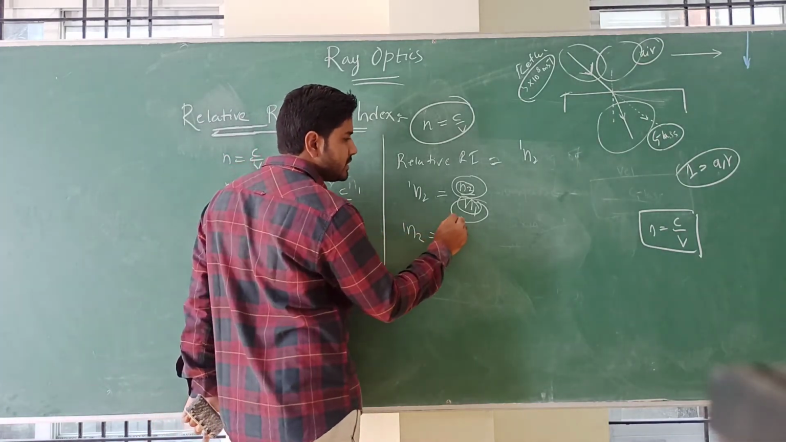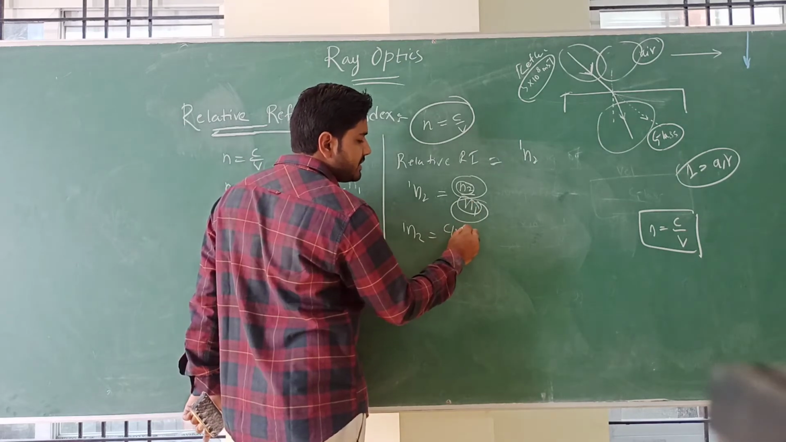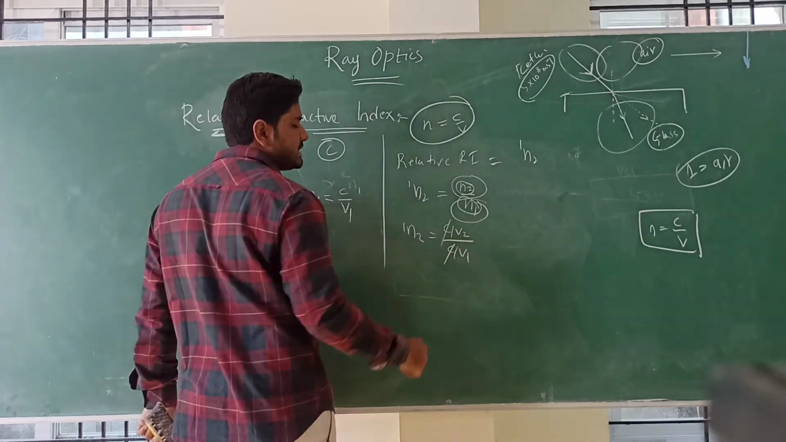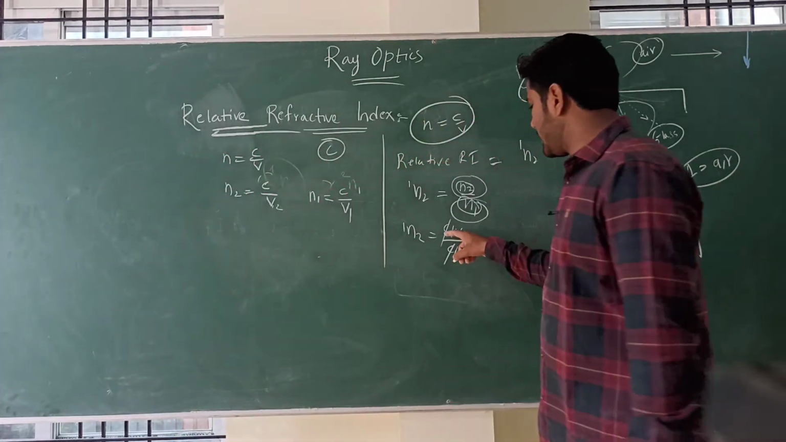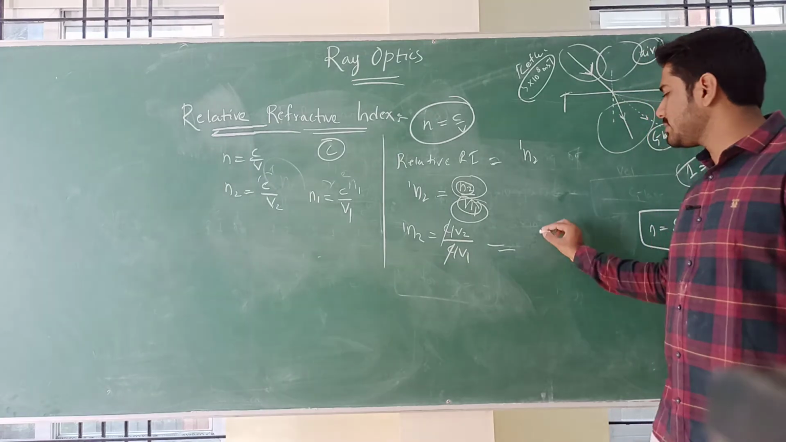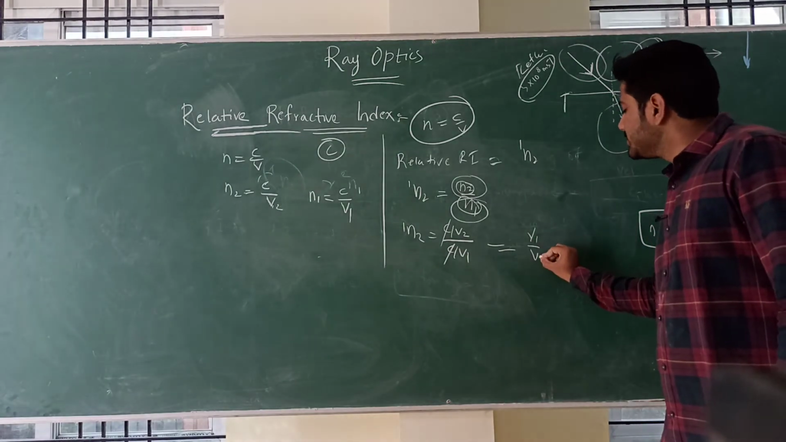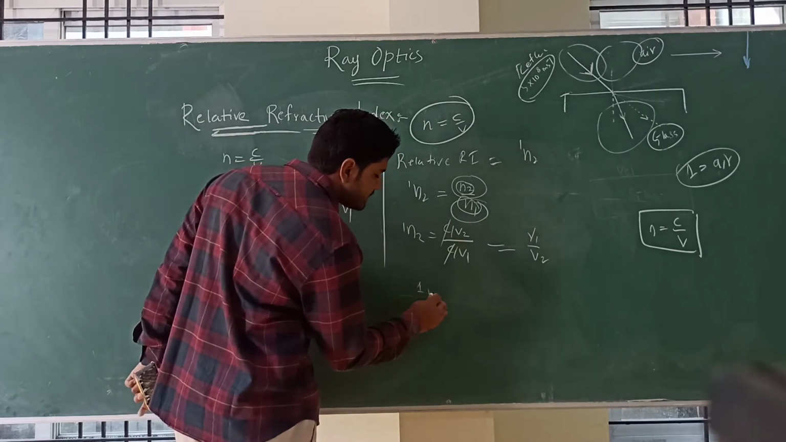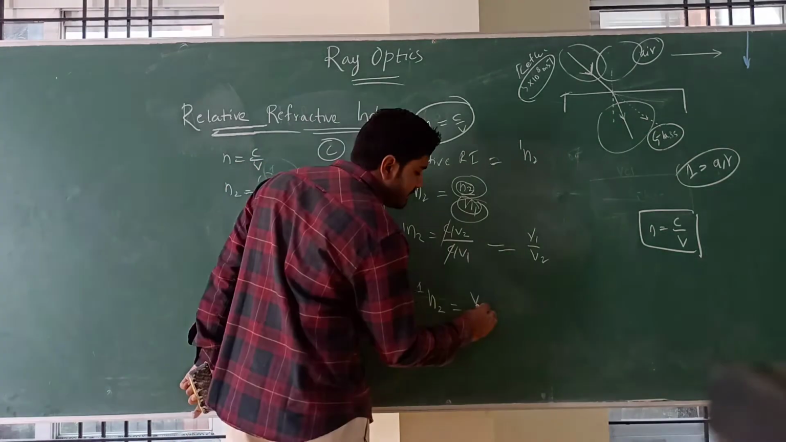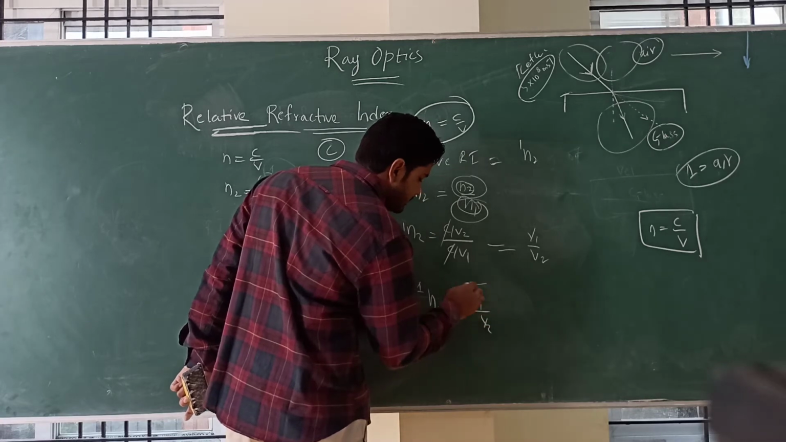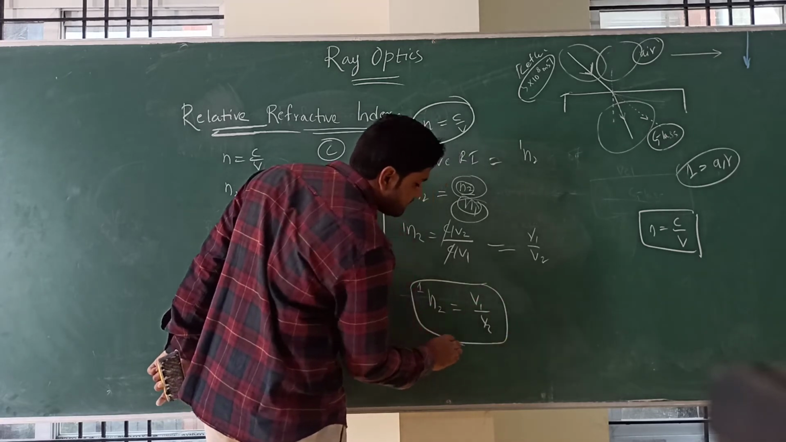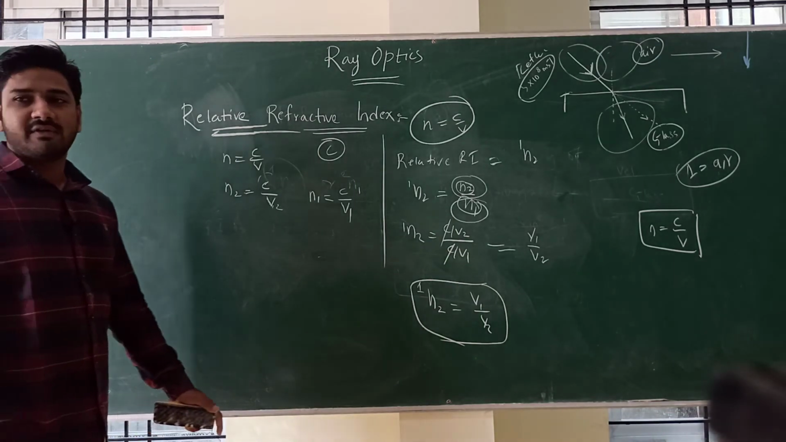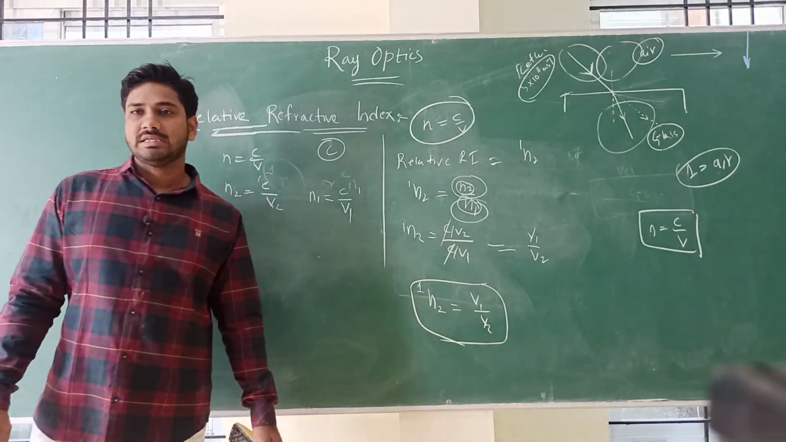N2 is C by V2. N1 is C by V1. So this C cancels. So finally 1 by V2 by 1 by V1 is nothing but V1 by V2. Okay. So the relative refractive index, one more formula we got. What is relative refractive index? V1 by V2. So relative refractive index can again be calculated as taking the ratio of velocity of light in the first medium to the velocity of light in the second medium.